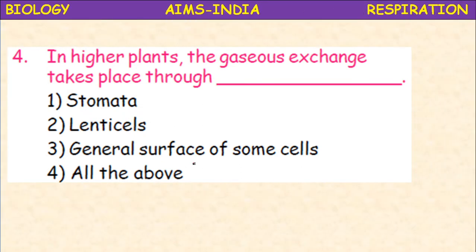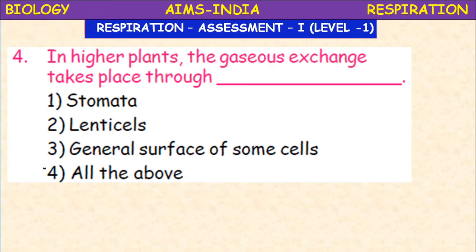Next, in higher plants, the gaseous exchange takes place through stomata, lenticels, general surface of some cells like root hairs. Okay. In higher plants, the gaseous exchange takes place by means of all the above: stomata in the leaves, lenticels in the stem, and the general surface of some cells in the root hair cells, roots.